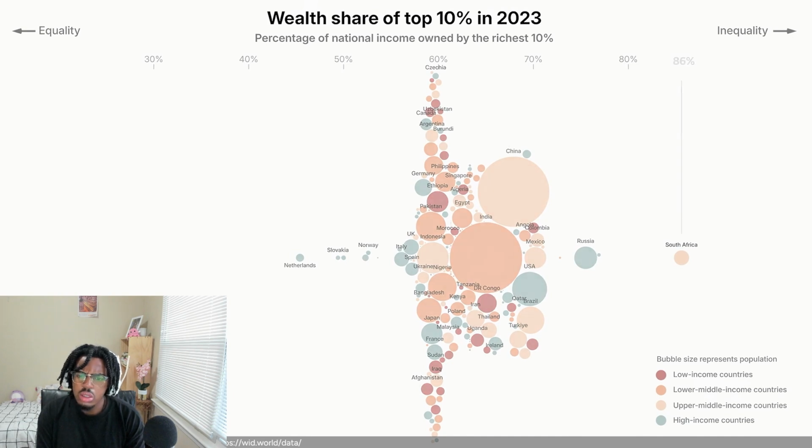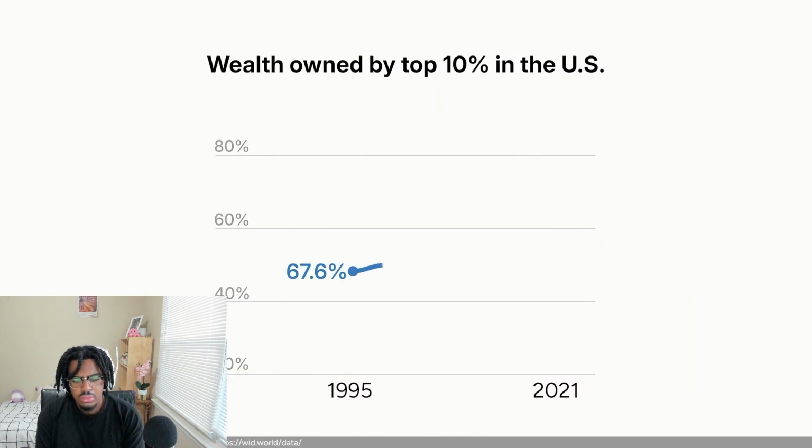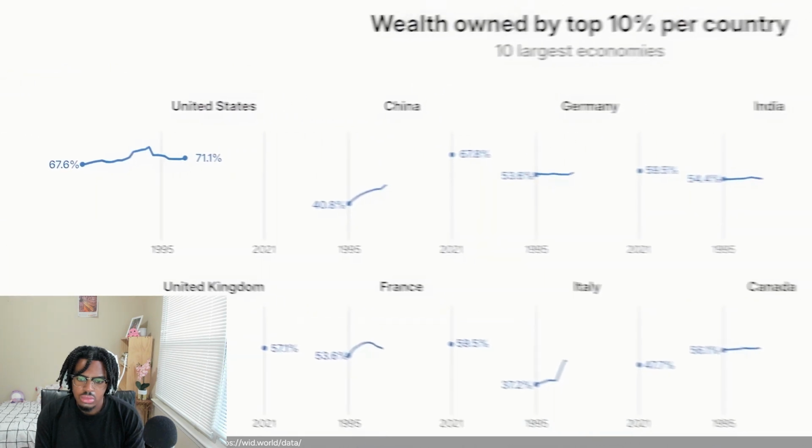South Africa also has the highest wealth inequality, with the top 10% holding almost 86% of the total wealth. On the other end, in the Netherlands, they own 45%. Wealth inequality within countries has generally increased in the last decades. Each country has a different trend, but in the US, the top 10% owns 71% of the wealth in 2021, more than 25 years earlier. This number also went up in all of the world's top 10 economies.